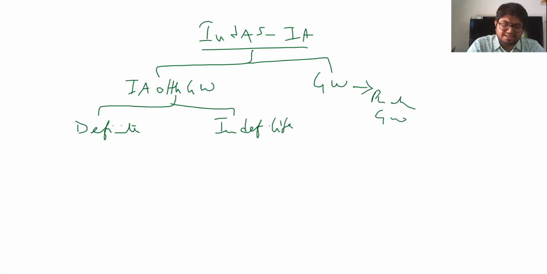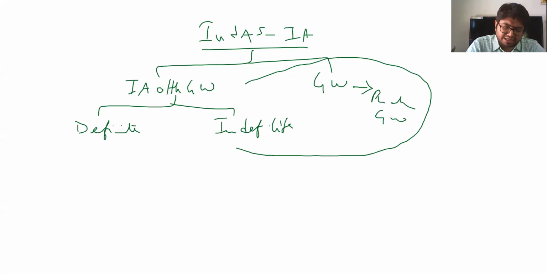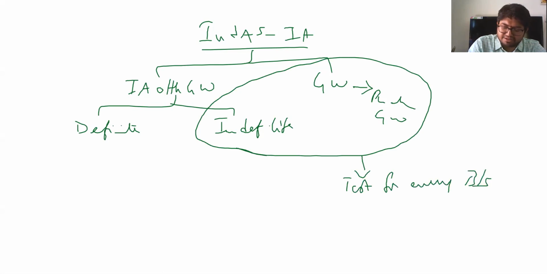Now the standard says purchased goodwill or indefinite life intangibles are tested for impairment on every balance sheet date, and charged to P&L if there is an impairment loss.